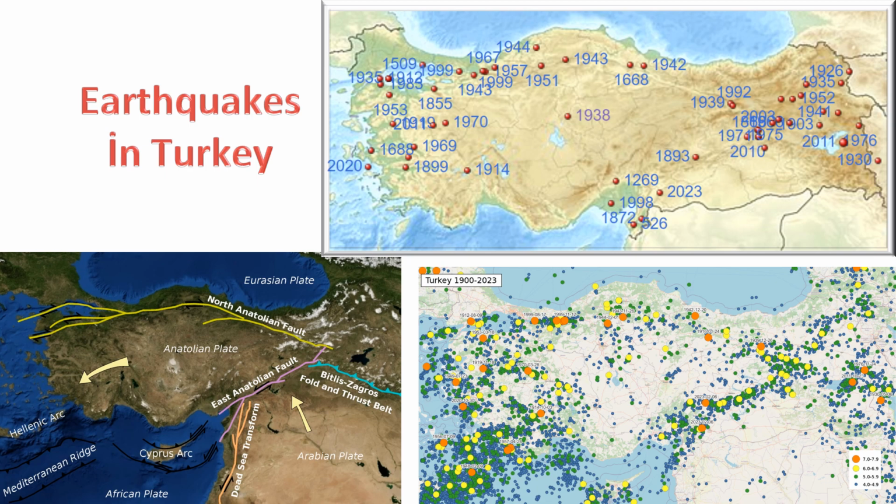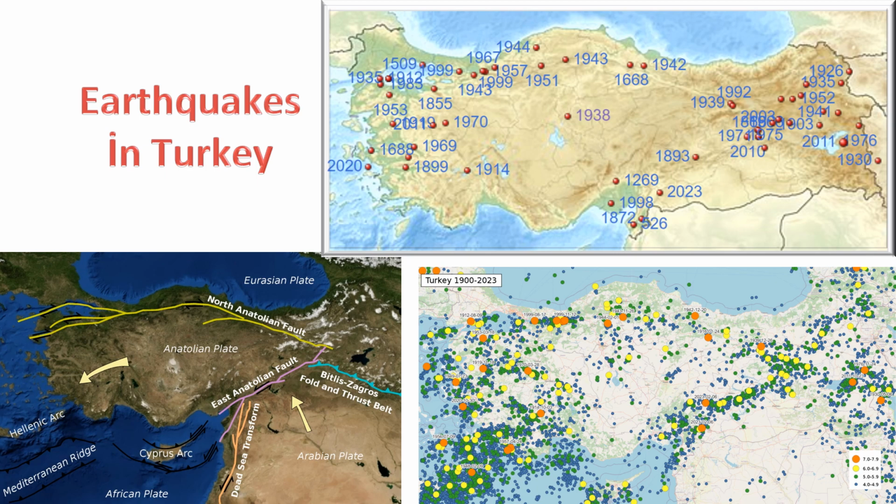2. Faults and rift valleys. Earthquakes often occur along faults, which are fractures in the Earth's crust. The North Anatolian Fault, NAF, and the East Anatolian Fault, EAF, are two major strike-slip faults in Turkey. The movement along these faults has created rift valleys, such as the Büyük Menderes Graben.